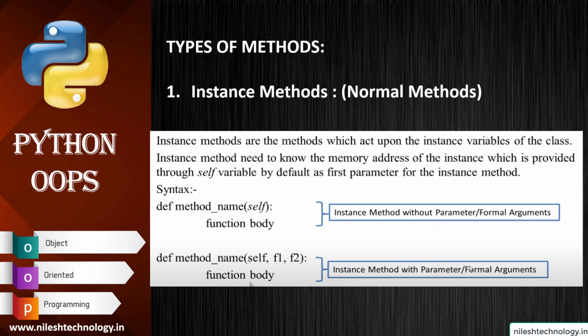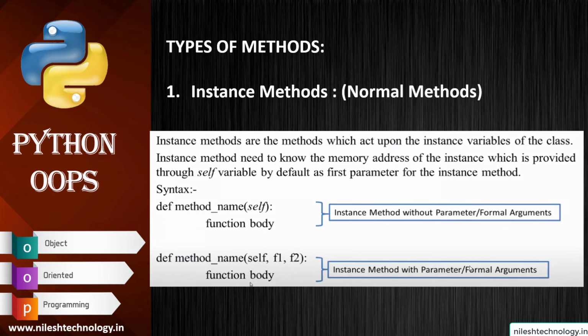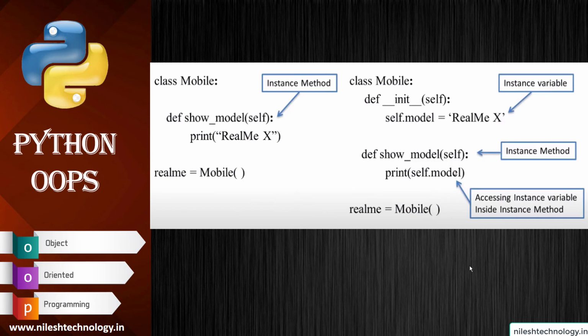So this method needs to know the memory addresses of the instance method, which is provided through the self variable by default as the first parameter for the instance method. Means a normal method is known as an instance method. So next, see here, this is my class, for example Mobile, and this is my normal method show. So this method is known as an instance method.